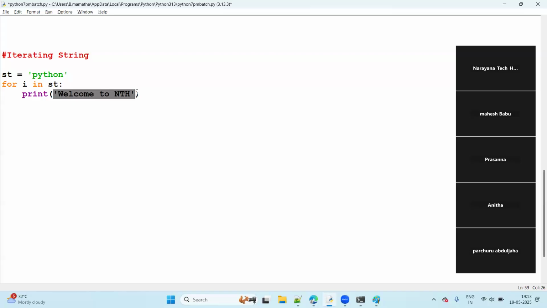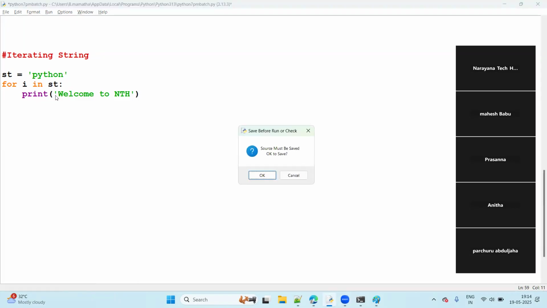How many times, guys? Mahesh, 6 times, sir. Very good. Why 6 times, Mahesh? Let's go reply, in the class so many are there. Why 6 times will it display? Because the length of the object is 6. So that's why 6 will display. Prasanna, yes, you are right.